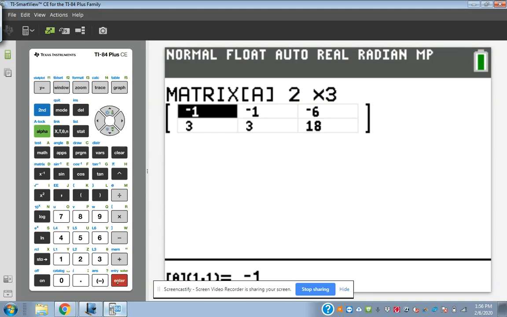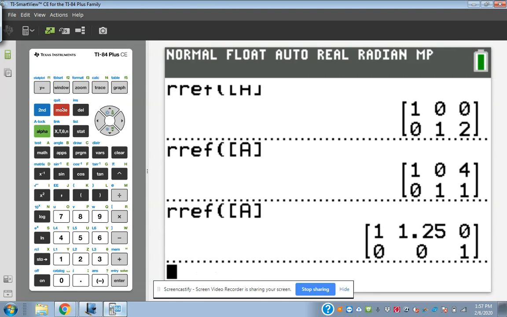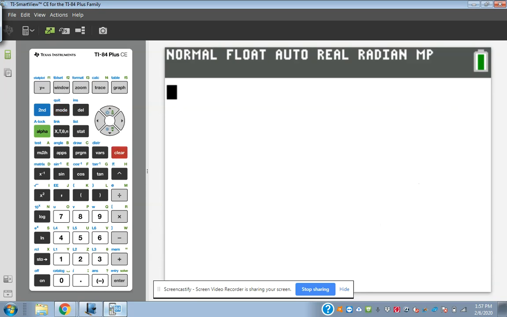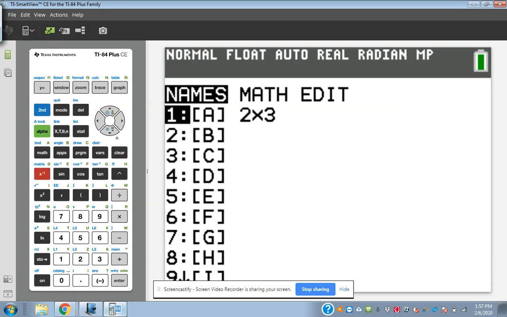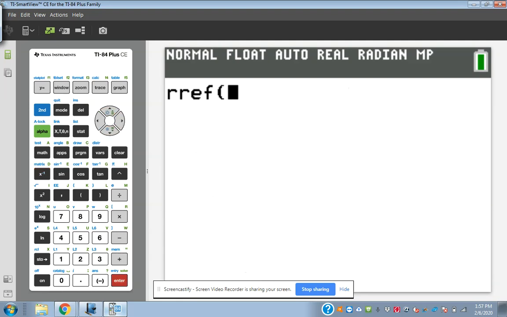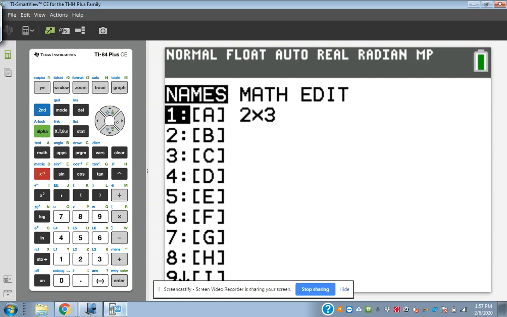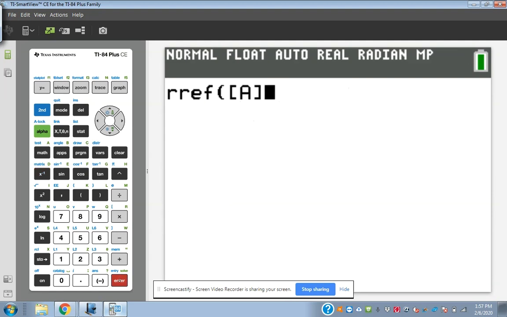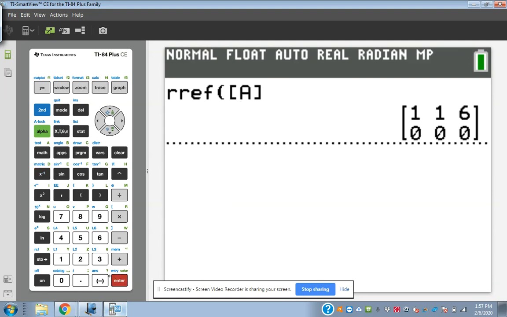Okay. So once I've done that, I check to make sure everything's in the right spot with the right sign, because it will mess it up if it's not. I'm going to hit second mode, get back to the regular calculator screen, and then I'm going to hit second matrix, over to math, and pick RREF, unless I do the copy-paste trick. Then second matrix and select matrix A, which is the one I put it in, and then hit enter. And we get a weird looking matrix.